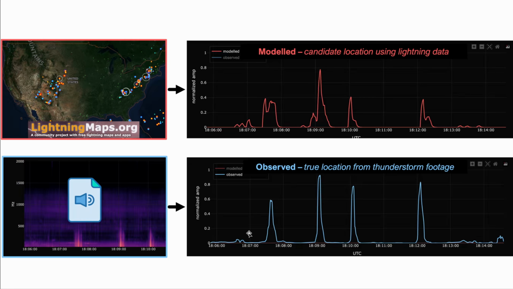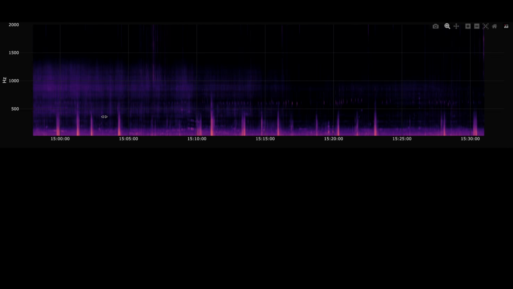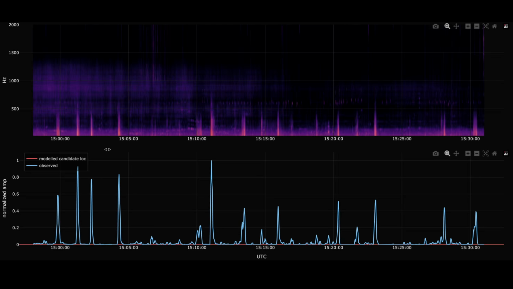Now for what we actually match it to. I got this audio from one of the live streams in Central Florida, and you can see each of the lightning strikes here. Now we can't just match the modeled curve to a spectrogram, we have to create a similar curve from this spectrogram. Lightning energy, like you can see here, is primarily in the 20 to 250 hertz range. So I just ran a bandpass filter and then measured the RMS at each point to get this blue line. You'd need to be careful about wind noise though, because that peaks at the same frequencies as lightning does. However, I picked live streams that had pretty sheltered mics, so I didn't have to worry about that.